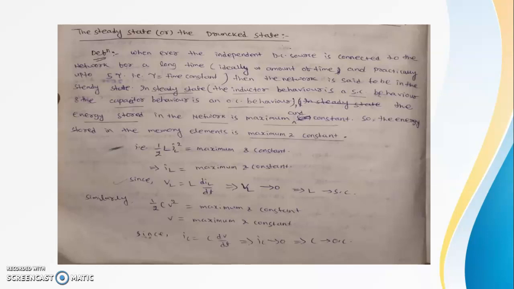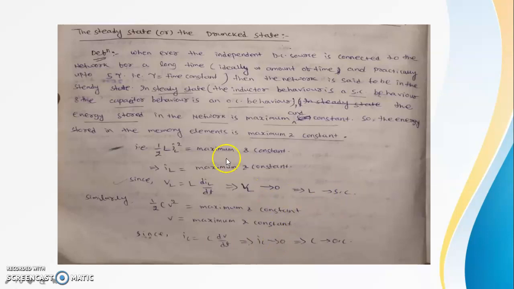Similarly, if we switch on a fan, at the initial state, just after 0, it starts to move, and that is the transient period. When it runs smoothly, that is the steady state. Ideally, after an infinite amount of time our fan will run at steady state, but in practice it reaches steady state after 5 tau.